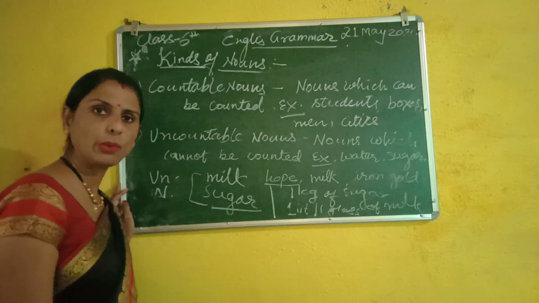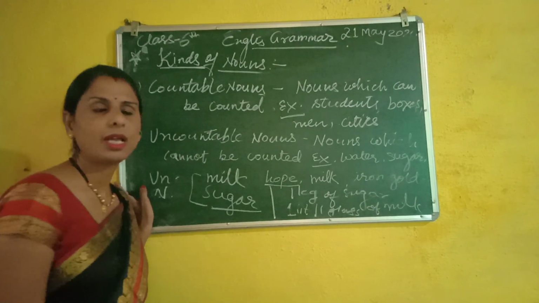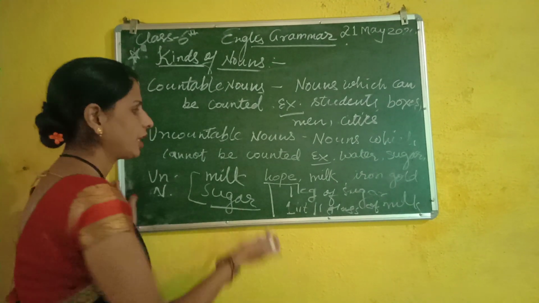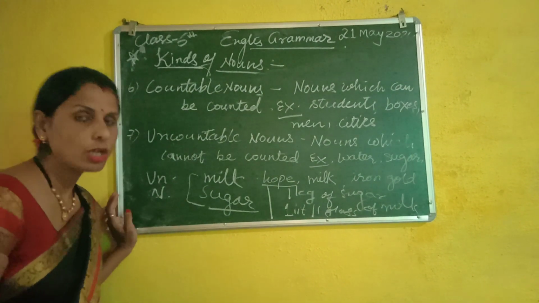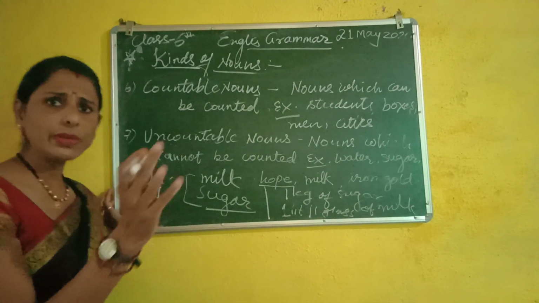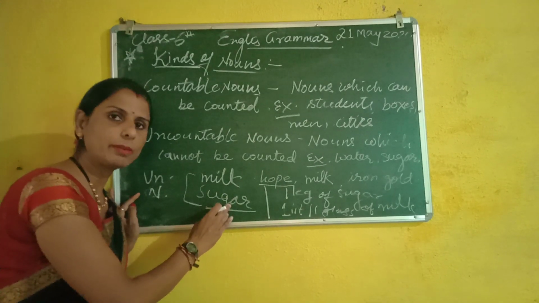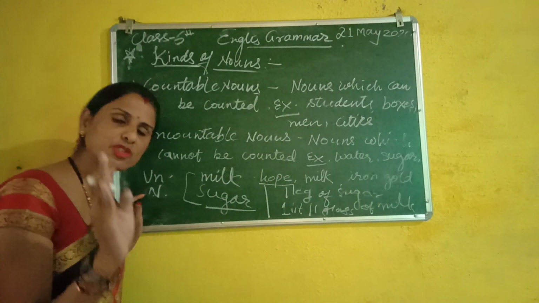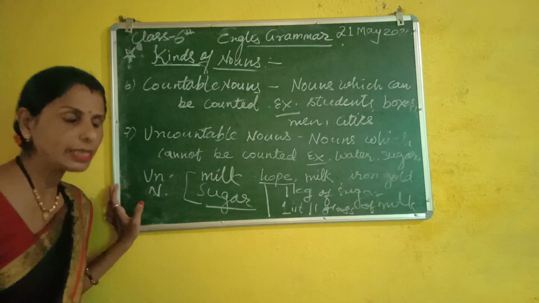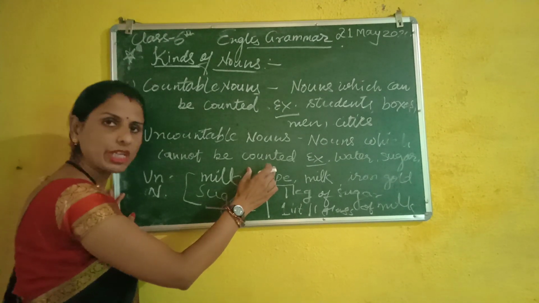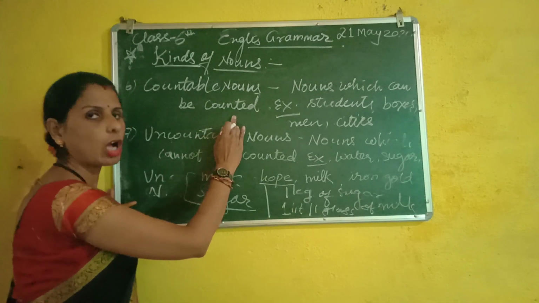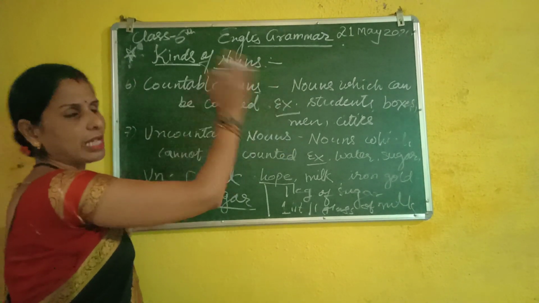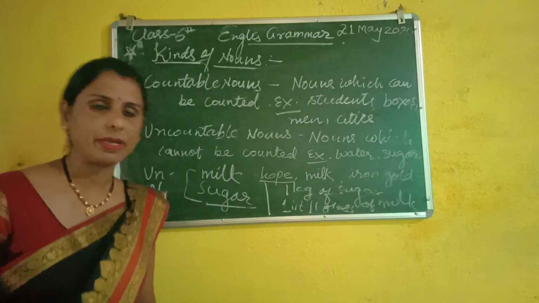Abstract nouns we can only feel, like hope, childhood, honesty, truth. They also come under uncountable nouns. So concrete and abstract nouns will come under uncountable nouns, and all the common nouns will come under countable nouns.